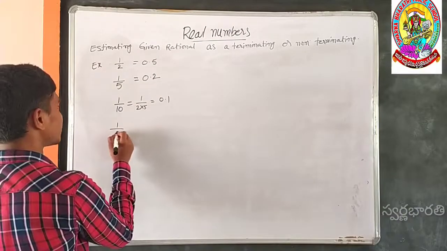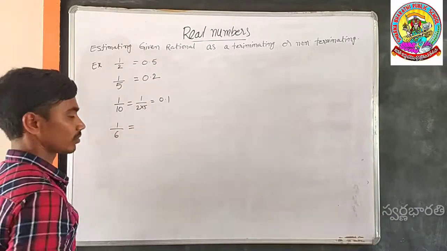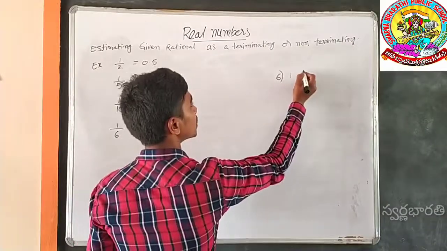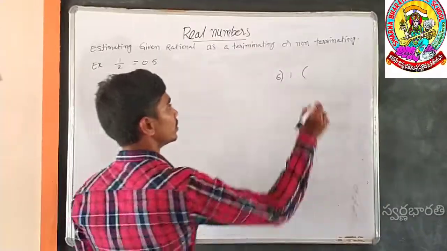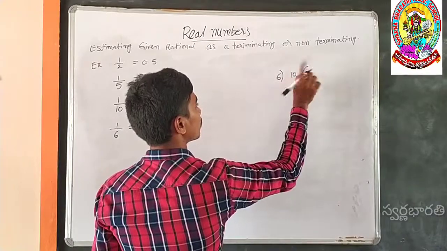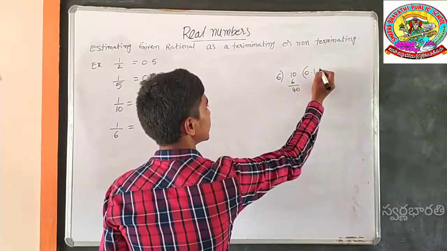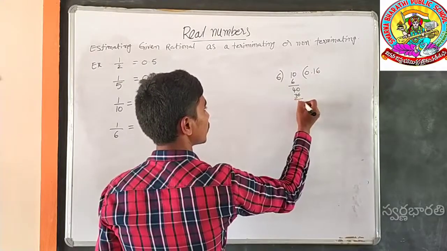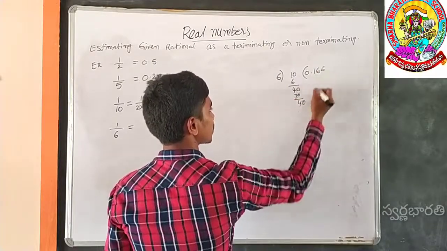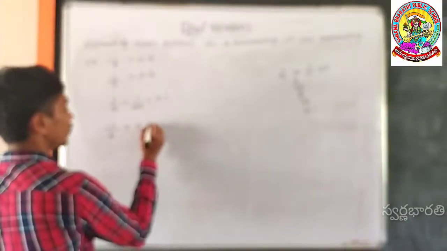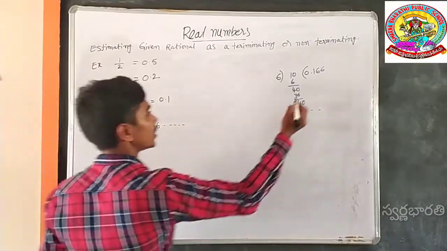Then with 6 in the denominator, what will happen? It is a non-terminating decimal. 1 by 6: 6 times 6 is 36, 4 is there, and 0.1666 and so on is coming.